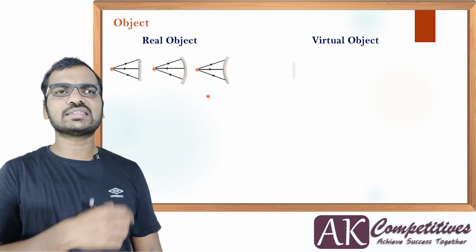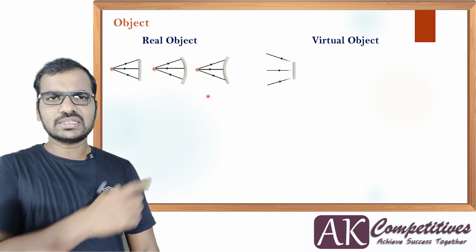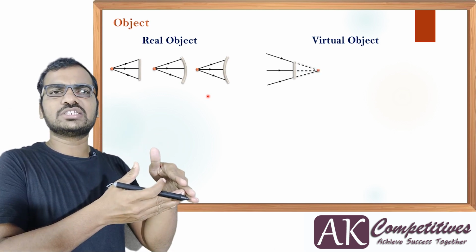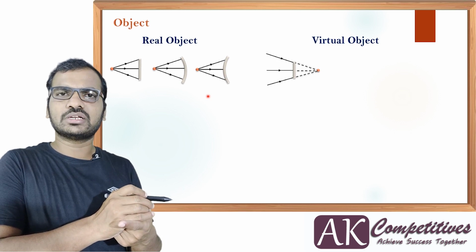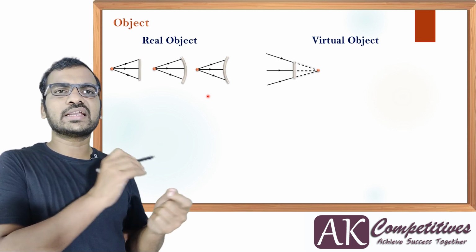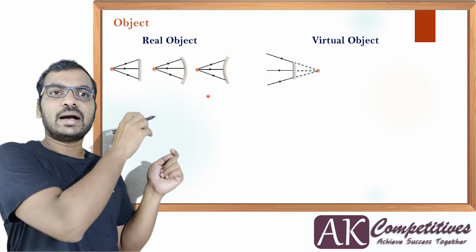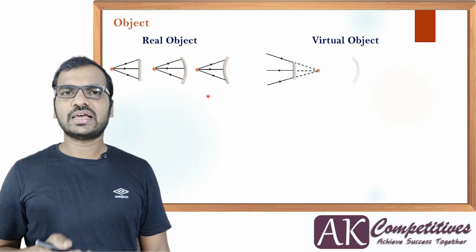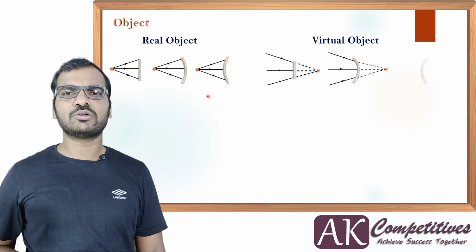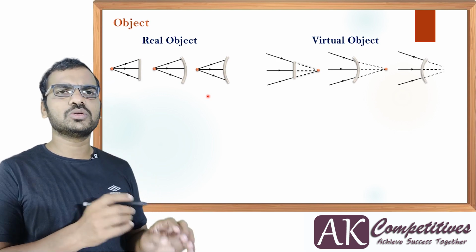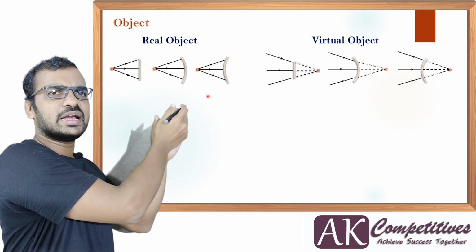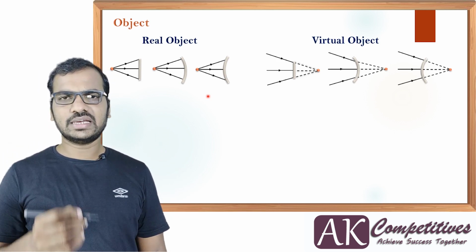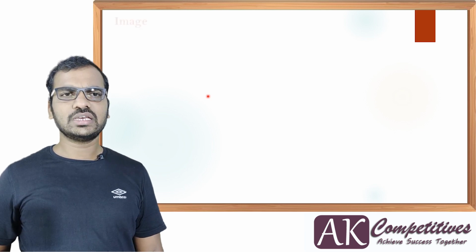Now if you go to the other side, for the virtual object, the light beam is a converging beam. One more important fact you can observe: the light rays are not actually meeting at that point. They appear to be meeting, but actually they are not. The same holds for curved mirrors, and this is the way you can define real object and virtual object. I hope all of you are able to get it, and this is the idea about object. Let's move to the image.